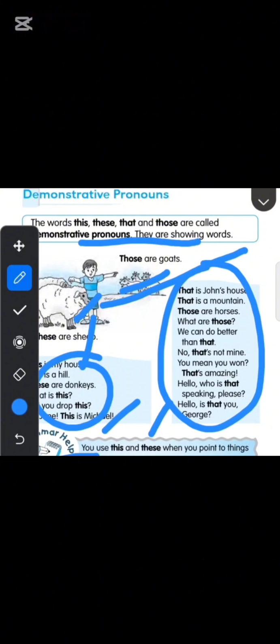Now let's read singular and plural. In singular, we are going to use this and that. In plural, we are going to use these and those. Got it? Demonstrative pronouns. Moving on to the next page. Since you have studied personal pronouns, interrogative pronouns, and demonstrative pronouns, so let's do this exercise, okay?